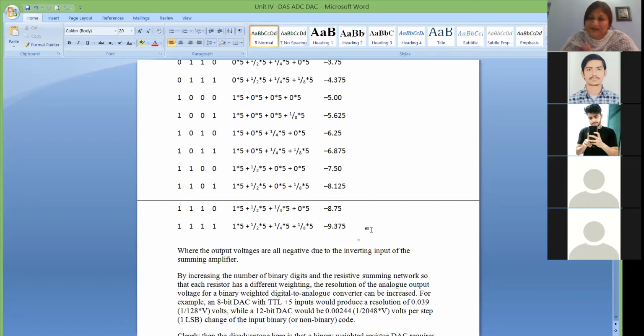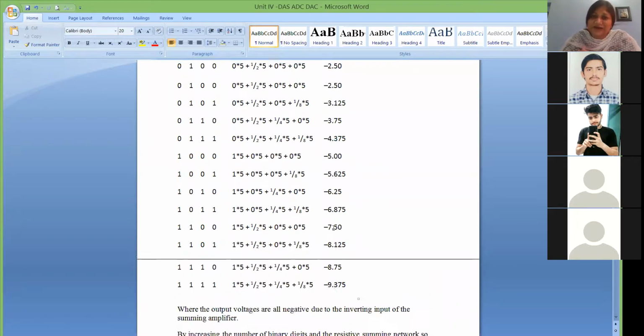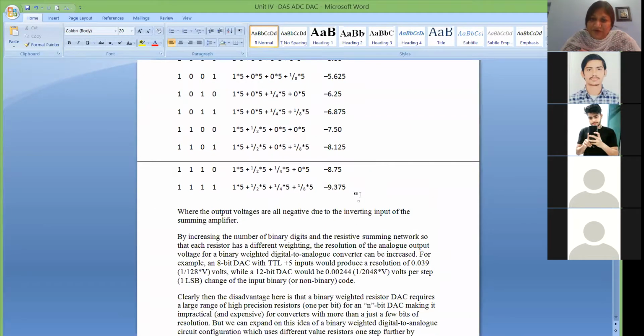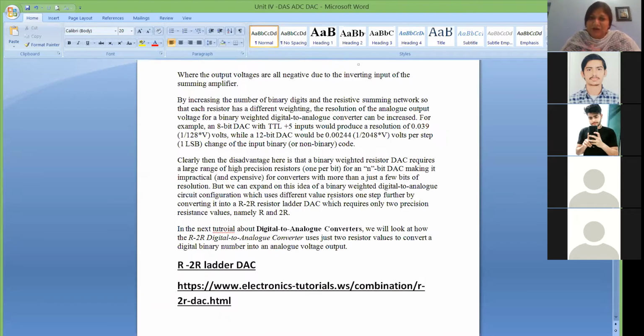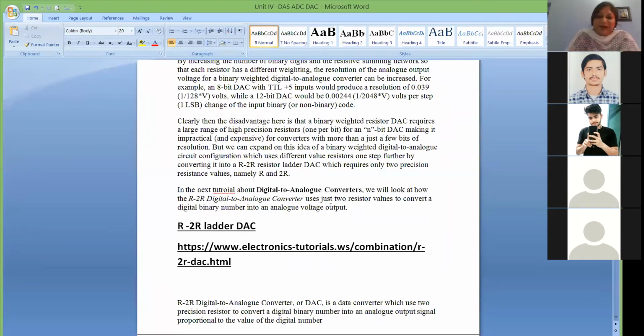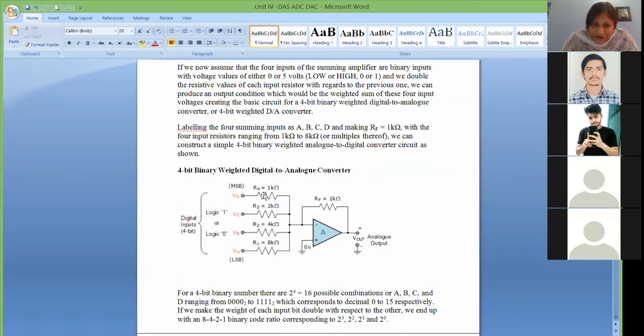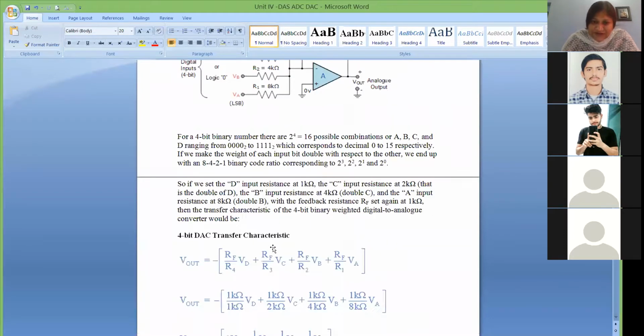that is 10 volt minus 625 millivolt, because it is 1 LSB less, since we are starting from 0 and not from 1. So the last level is not 10, it is 1 LSB less. This is how the binary weighted converter works. In binary weighted, you have to remember that if you keep one resistance as 1K, the next will be double that, and likewise you have to keep increasing the resistance values.